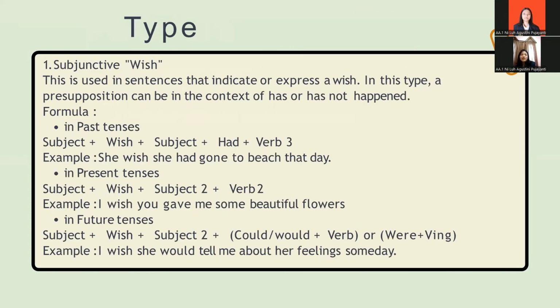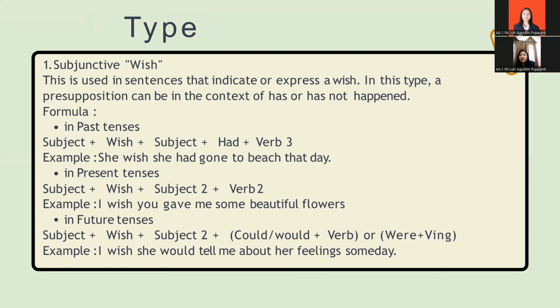And next, types of subjunctives. Subjunctive with wish is used in a sentence that indicates or expresses a wish. In this type, a presupposition can be in the context of something that has or has not happened. Thus, a tense formula is arranged for its presupposition, namely the past tense form, the present tense form, and the future tense form.